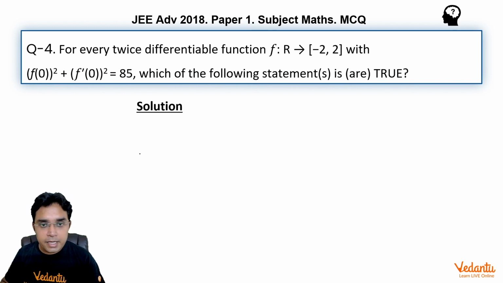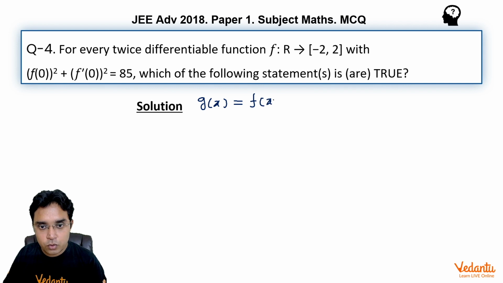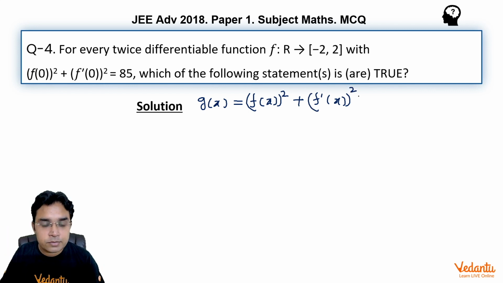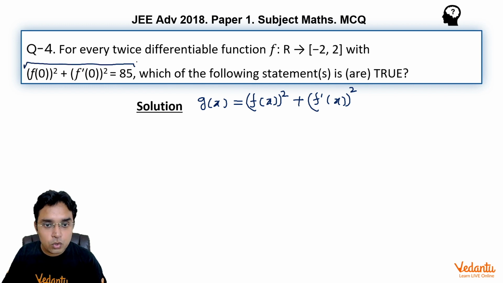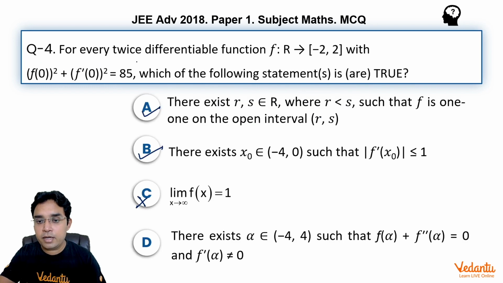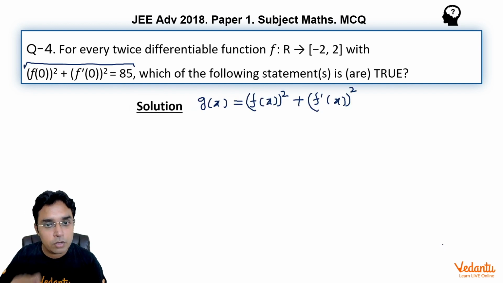Now to do this D part, I will assume a function g(x) equal to (f(x))² plus (f'(x))². The motivation to take this type of function comes from, number one, the given relation, and two, in this D option we are given that we have to find that f(α) plus f''(α) is equal to 0 and f'(α) is not equal to 0.